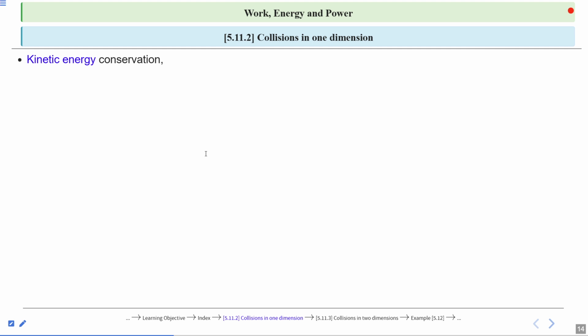Now we will use the conservation of kinetic energy, or conservation of energy. Here kinetic energy is also conserved. Before collision, the kinetic energy is 1 by 2 m1 u1 square for the object having mass m1, and the kinetic energy of the object having mass m2 should be 0 because m2 is at rest. And after collision, the energy is 1 by 2 m1 v1 square plus 1 by 2 m2 v2 square.